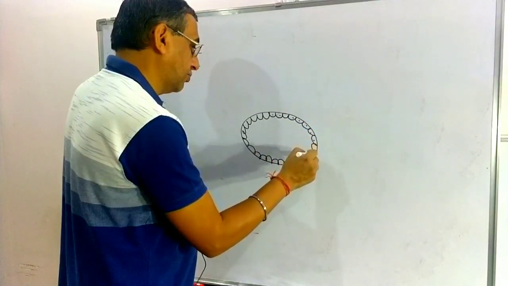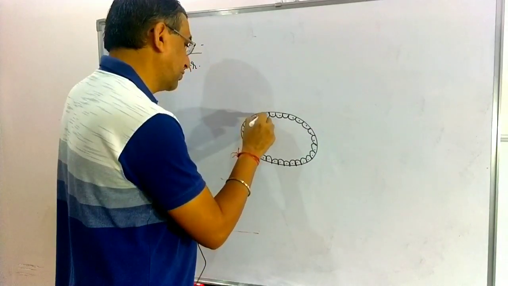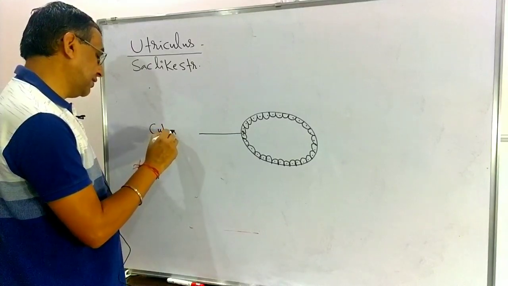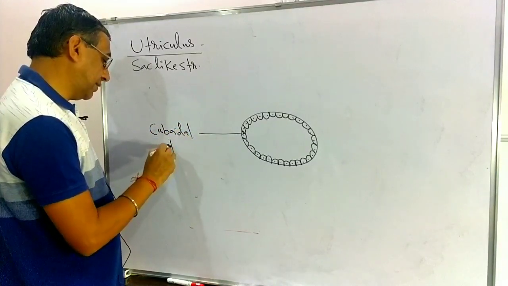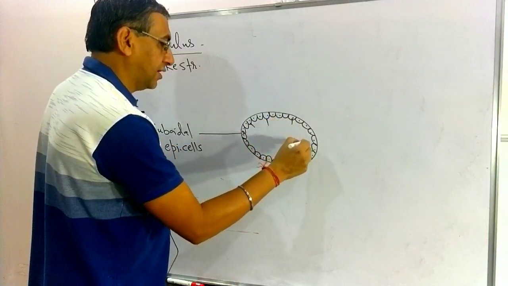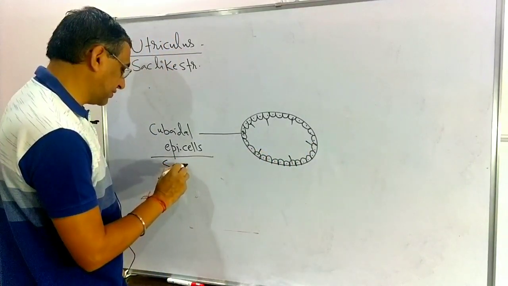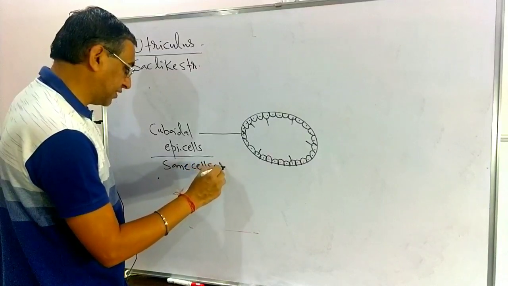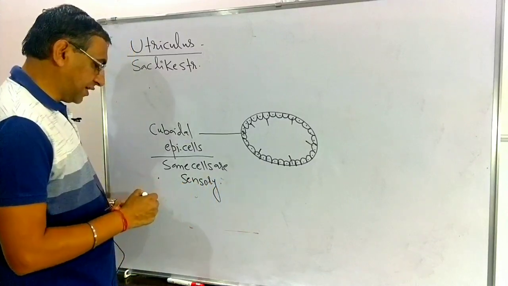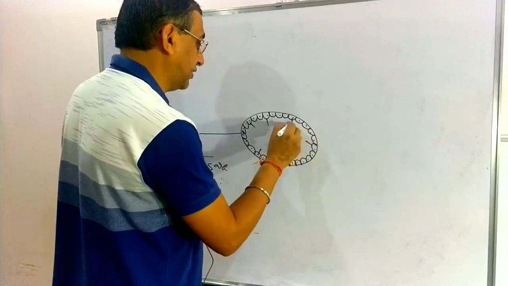So these are the cuboidal epithelial cells. Internally the utriculus is lined by a layer of cuboidal epithelial cells in which some cells are sensory. We know that internally it is filled with a fluid.